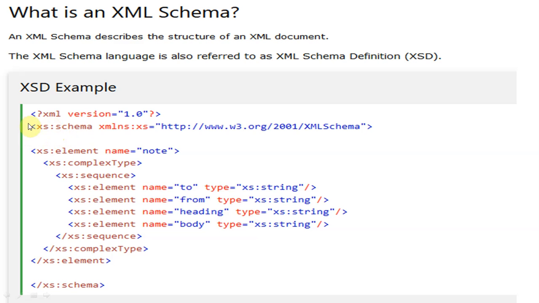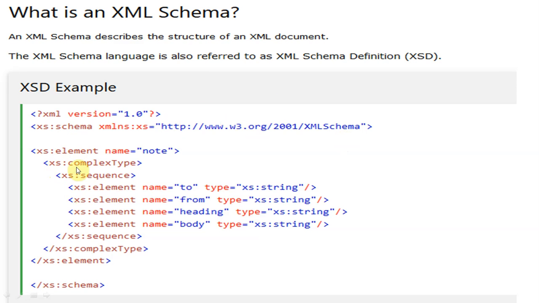We will write the program as usual: <?xml version="1.0"?>, closed by the question mark, and then we'll write xs:schema with xmlns:xs equals to the namespace. xmlns:xs means the XML schema namespace. So particularly this is the XML schema namespace.